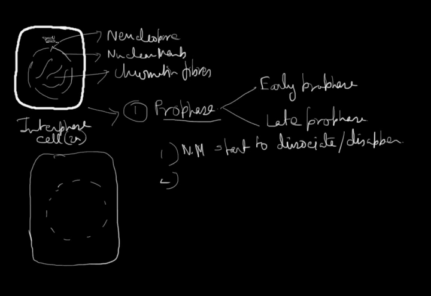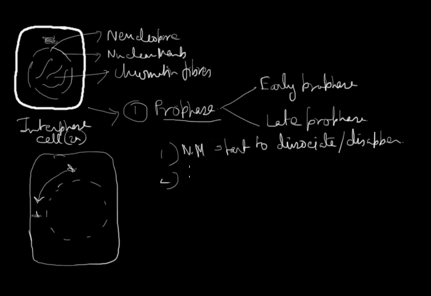Here is centrosome. But during prophase stage, the centriole starts to migrate towards two poles. During early prophase, centriole starts to migrate towards the opposite pole.